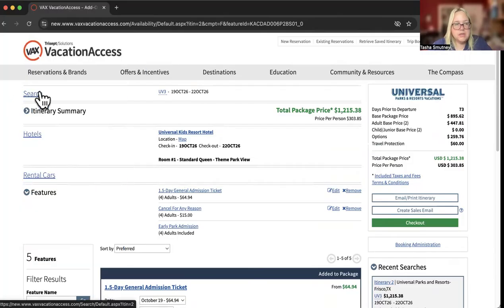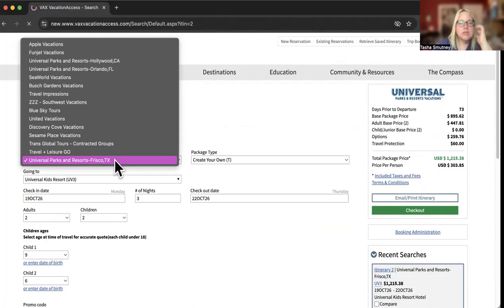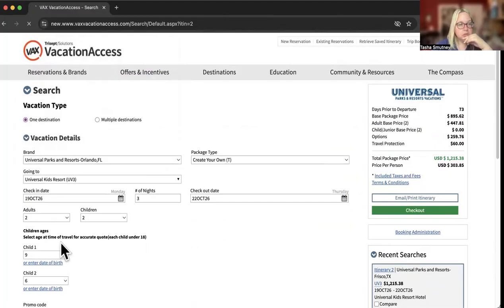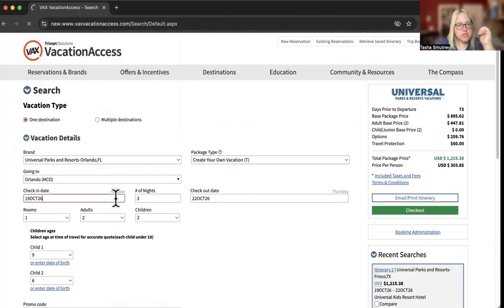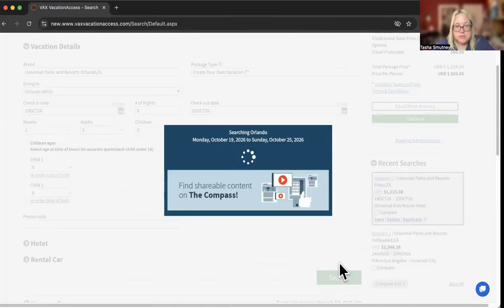So let's go back. And now let's look Universal Orlando. There's going to be a lot more features when we do Orlando because there's 3 parks and there is a water park as well. So all I'm doing, I'm going to do the longer stay here because there's more to do. And again, there's a lot more options as well for the type of package. Okay. But including, we can do just theme parks. We can book for Florida residents. We just look up the different ones to see what's going to be the better option.